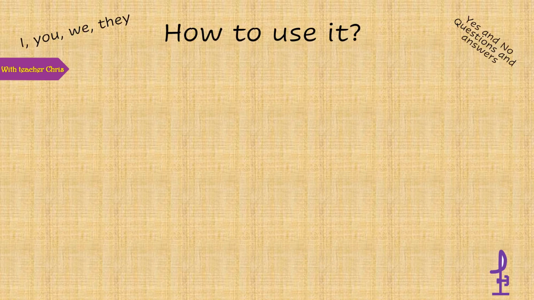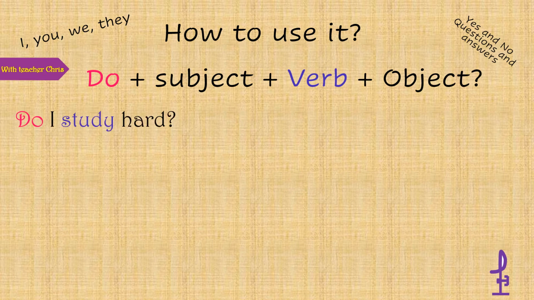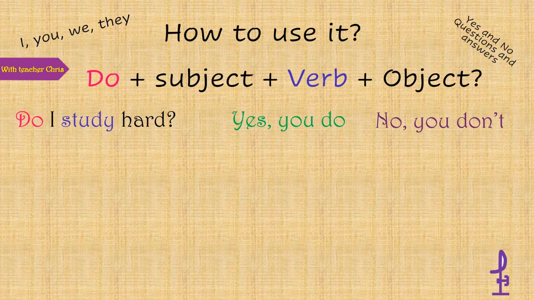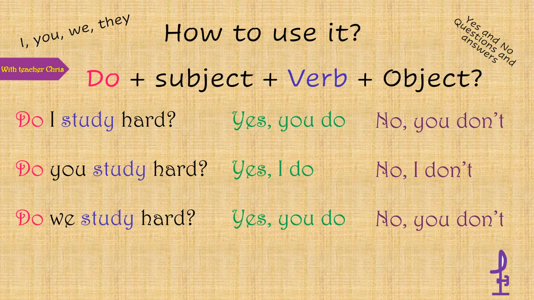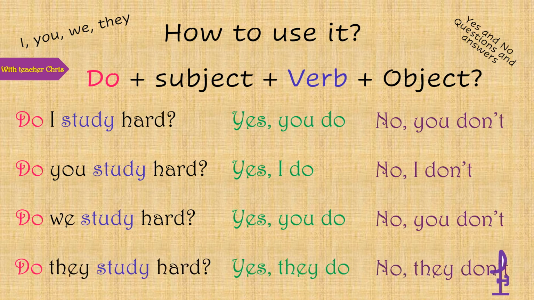So now how to answer to those questions? We're going to see yes and no answers. Do I study hard? Yes, you do. No, you don't. Remember, we said before in a previous video that usually if we ask with I, the answer is you. If the question is you, we answer with I. Do you study hard? Yes, I do. Or no, I don't. Maybe yes, we do, or no, we don't. Do we study hard? Yes, you do. No, you don't. Do they study hard? Yes, they do. No, they don't.